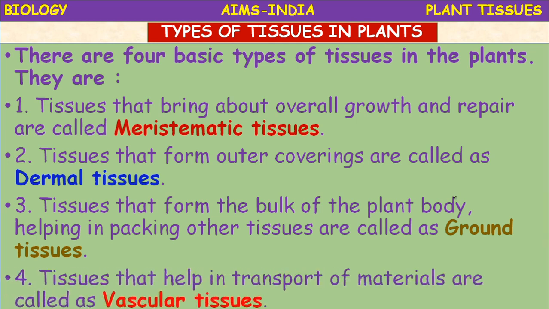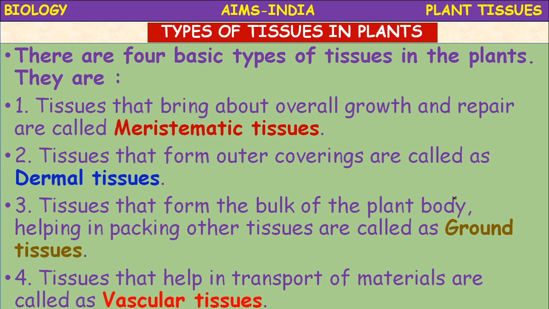Okay, later we will discuss. The fourth type of tissue, the tissue that helps in transport of materials, is called vascular tissue. These are the tissues present in the roots, stem and leaf, which help in the transport.